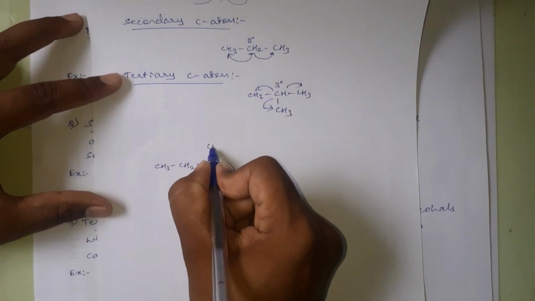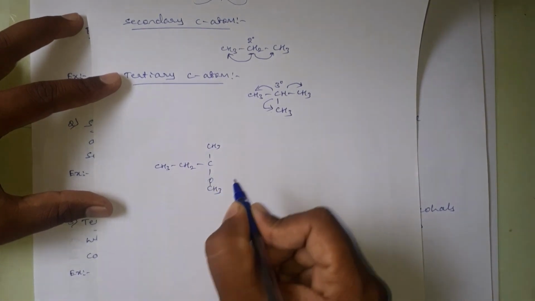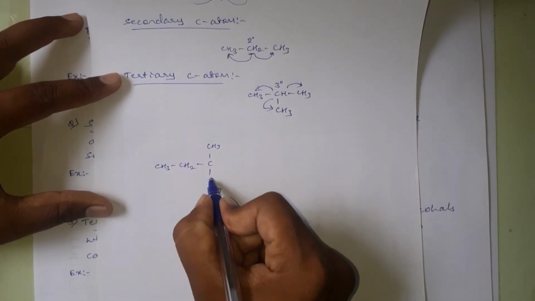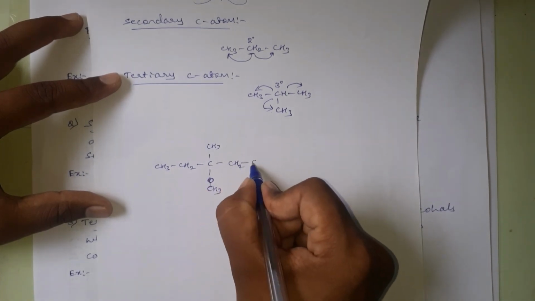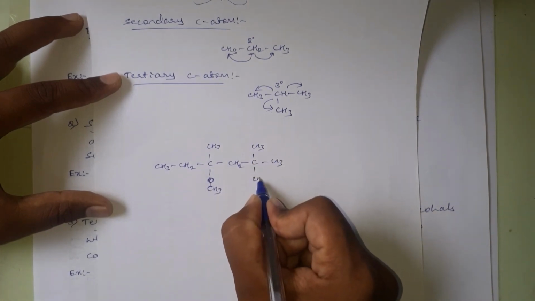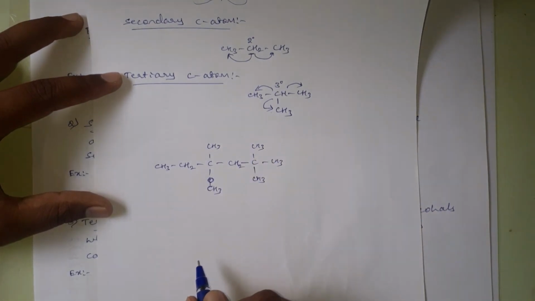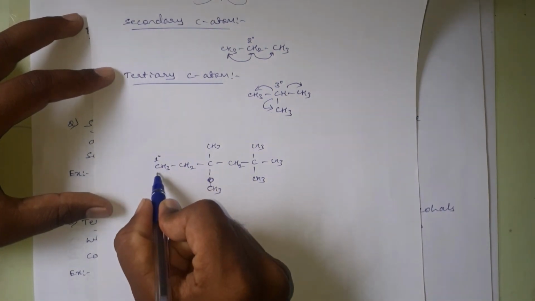Take for example CH3CH2CH(CH3)C(CH3)3. Correct? See here. This one is a primary carbon atom. Why?